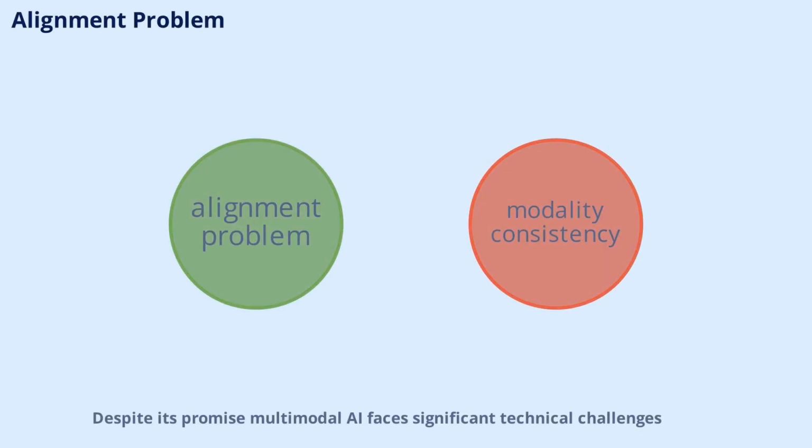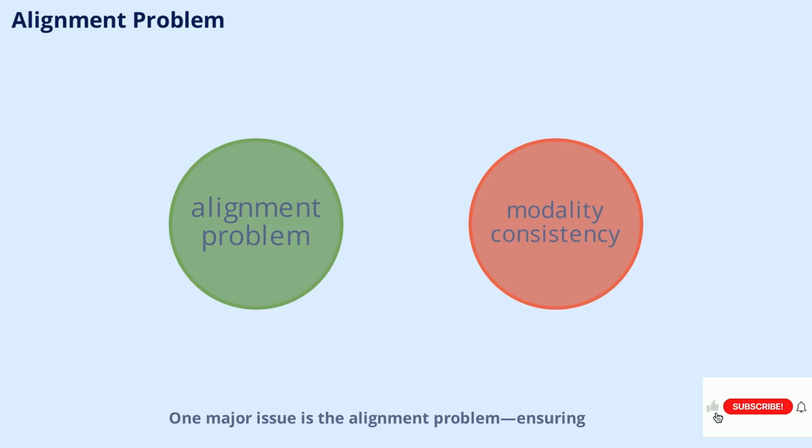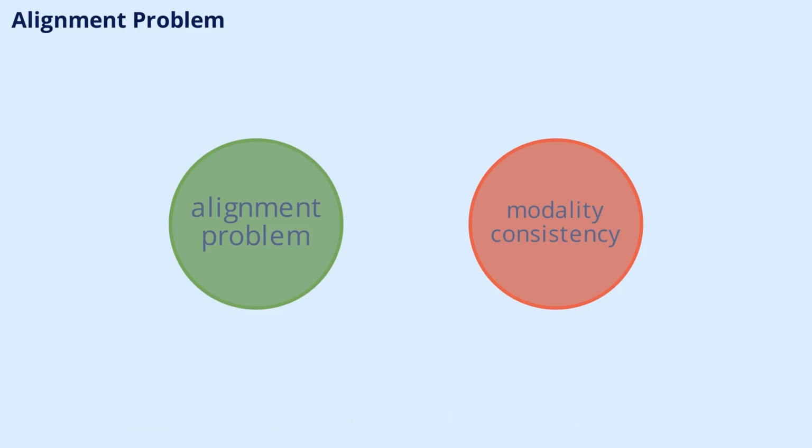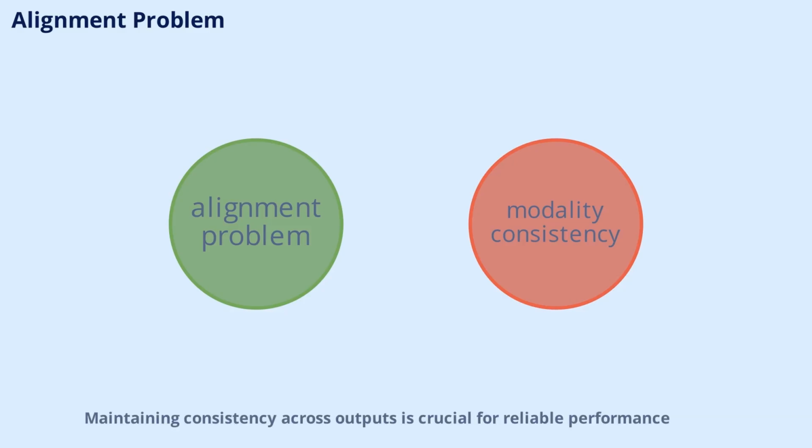Despite its promise, multimodal AI faces significant technical challenges. One major issue is the alignment problem, ensuring that different modalities represent the same concepts. Conflicting information between modalities can lead to inconsistencies, and balancing their contributions is a delicate task. Maintaining consistency across outputs is crucial for reliable performance.